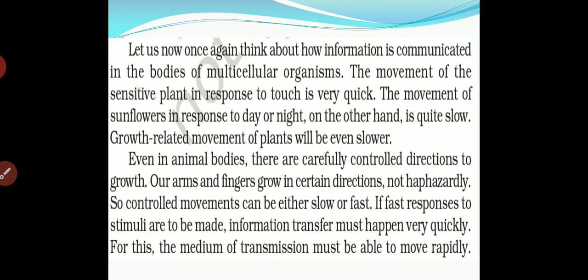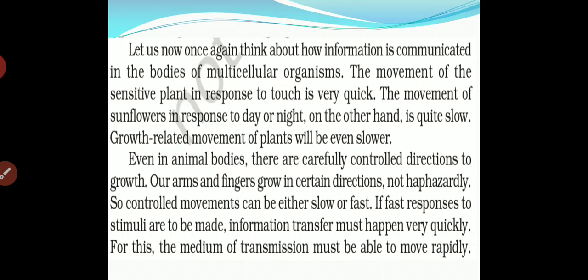If growth were haphazard, we could not estimate how our body structure would be. So the direction is fixed, and in this direction only it can grow. Arms, fingers and many other parts all have a certain direction, and they grow in that direction only. They cannot grow haphazardly. If they did, our body structure would get spoiled or damaged. So, controlled movement can be either slow or fast.